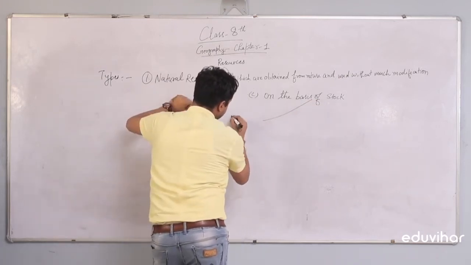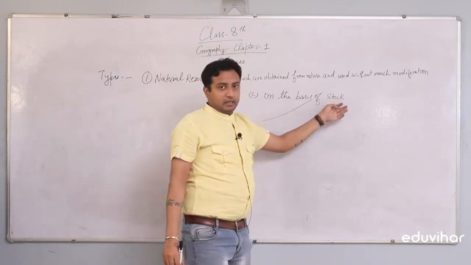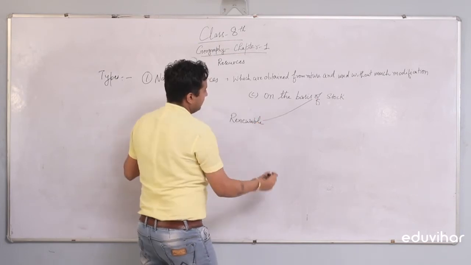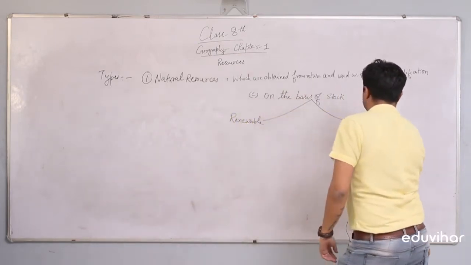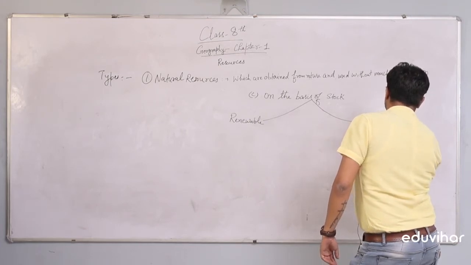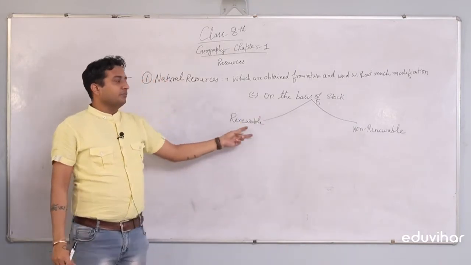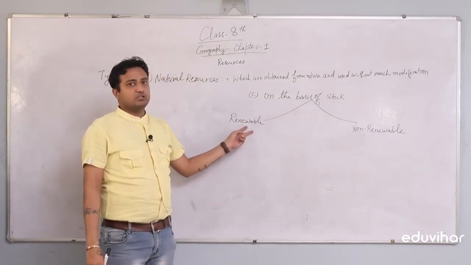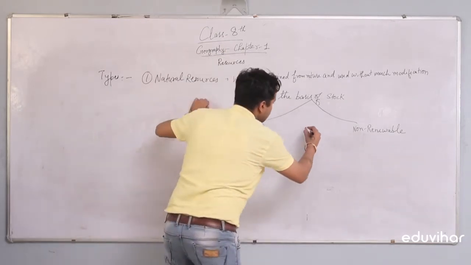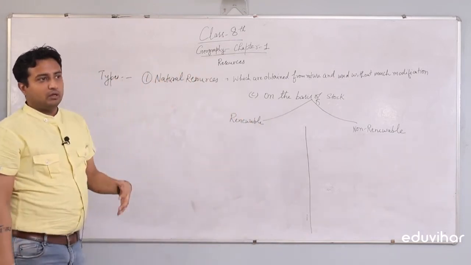Or on the basis of, you can say, quantity. These are renewable and non-renewable. So on the basis of stock, we have further classified natural resources into renewable and non-renewable resources. Let's differentiate between renewable and non-renewable resources.